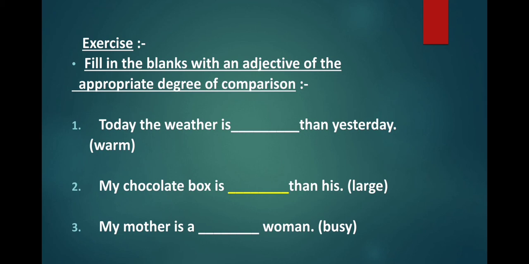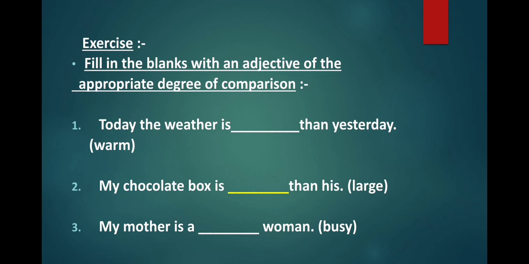Now students, it's time for one exercise related to this chapter. Fill in the blanks with an adjective of the appropriate degree of comparison. First one. Today the weather is dash than yesterday. In bracket warm is given. So firstly, what are we comparing? We are comparing the weather of today to the weather of yesterday. So here we are comparing two things. When we compare two things, then it is a comparative degree. So warm will become warmer. We just add ER. So the answer will be warmer.